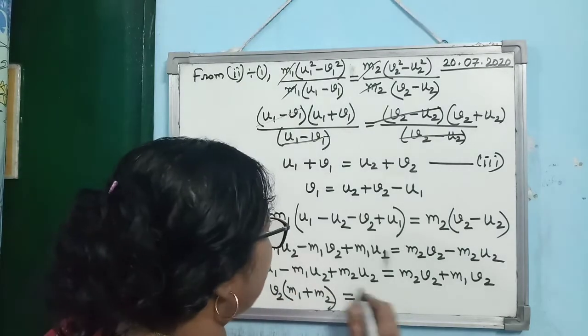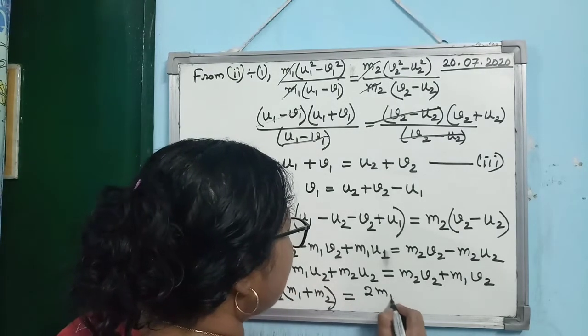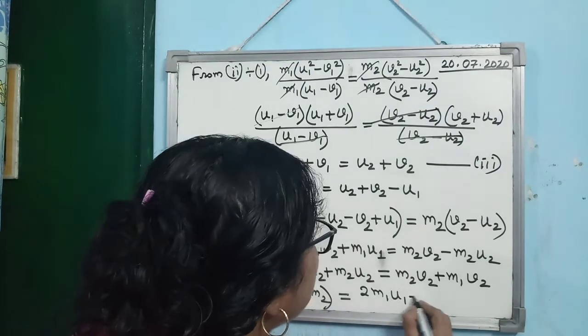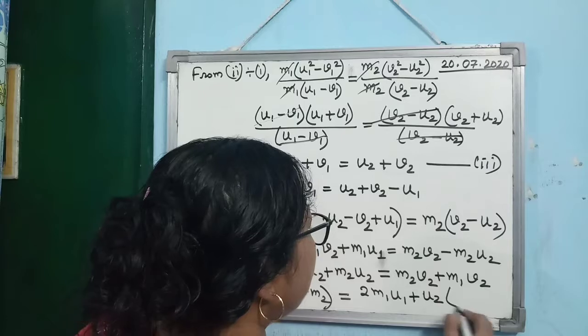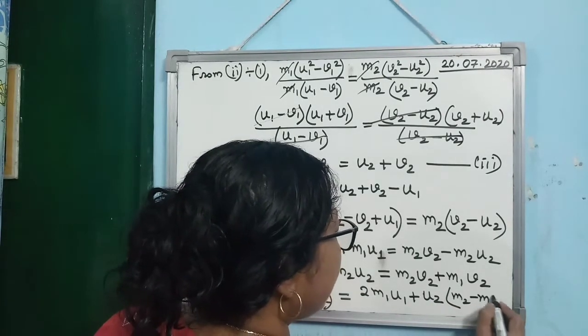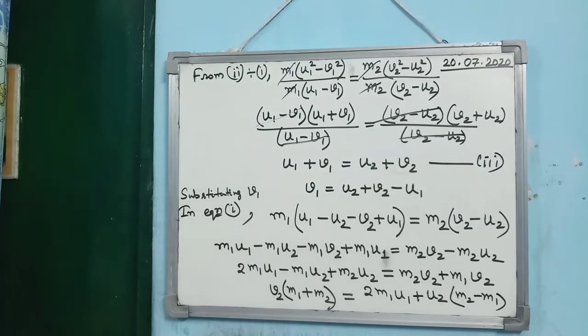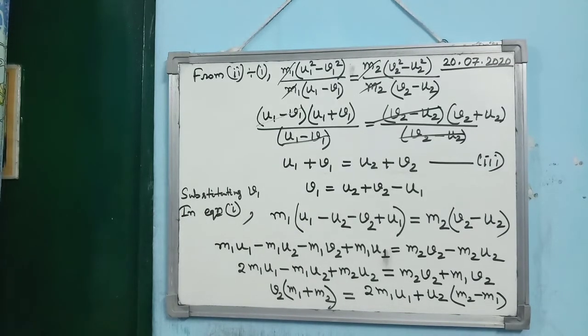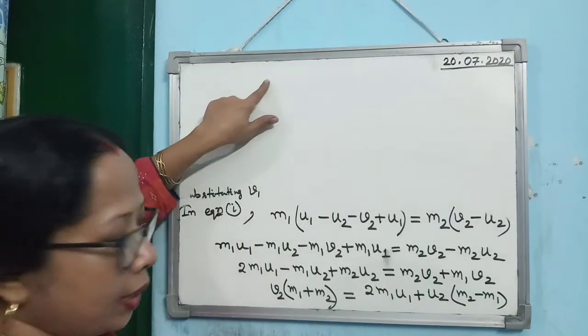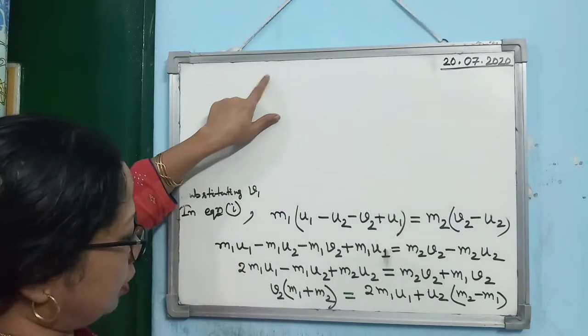You are getting first 2 M1 U1, and then if you take U2 common, what you are getting? M2 minus M1. Alright, there is no place. So after here, again you have to come here, okay. From this step, I am writing again from the beginning.